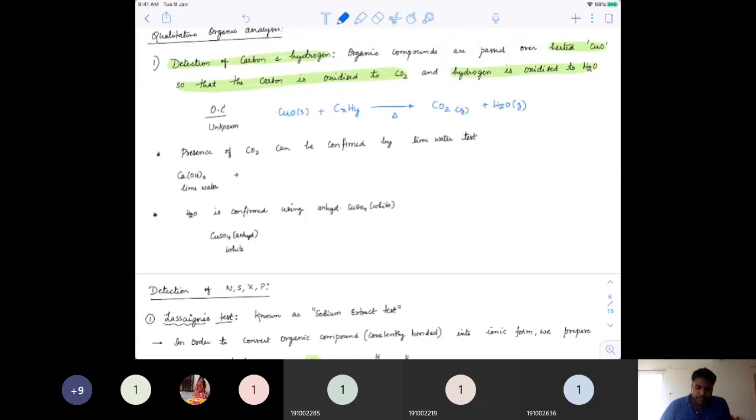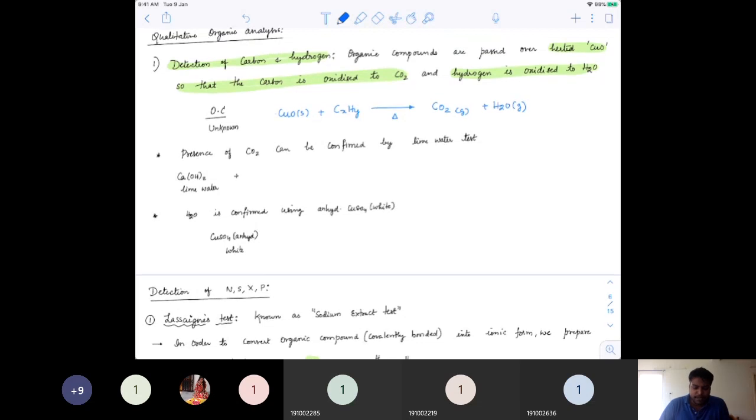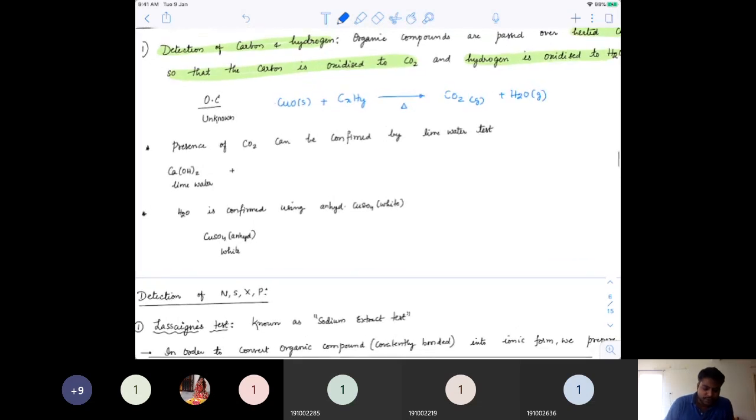Now, the presence of carbon dioxide can be confirmed by the lime water test. If you take lime water and react it with carbon dioxide, we would get calcium carbonate, which is a white precipitate.